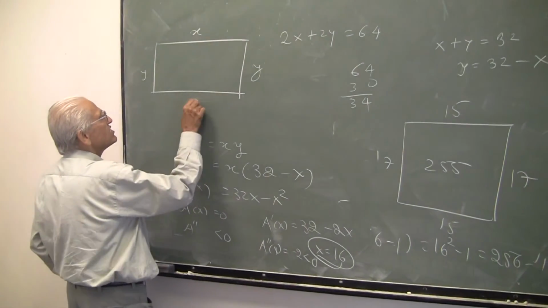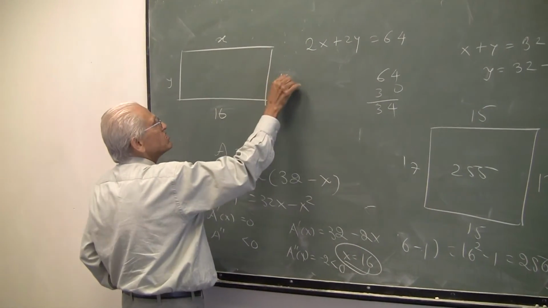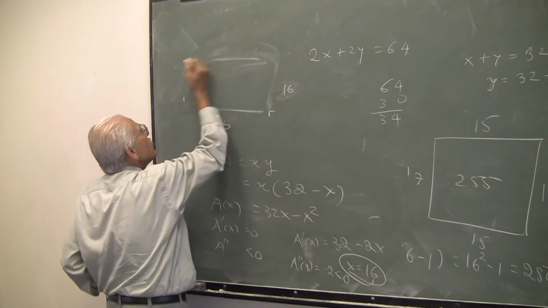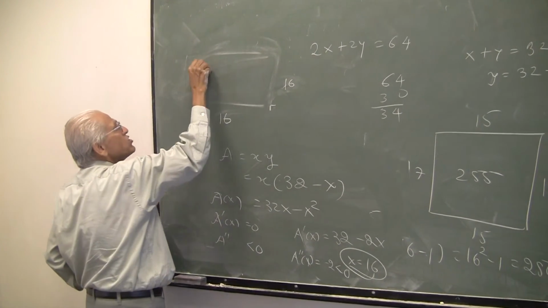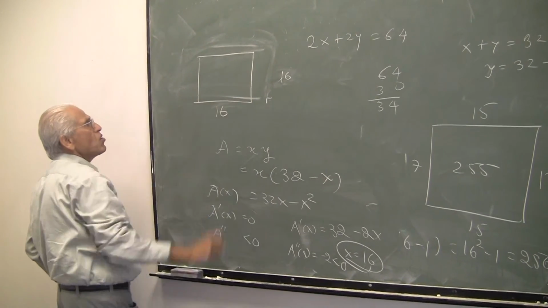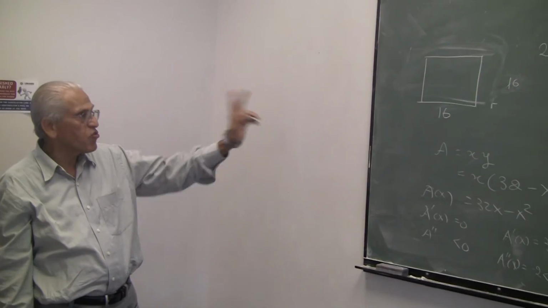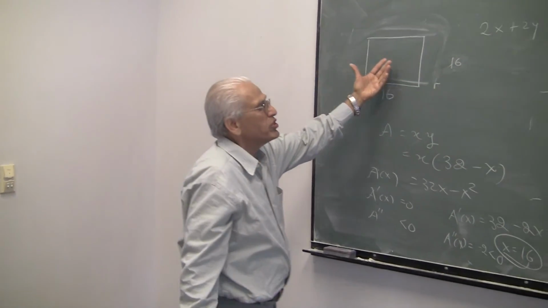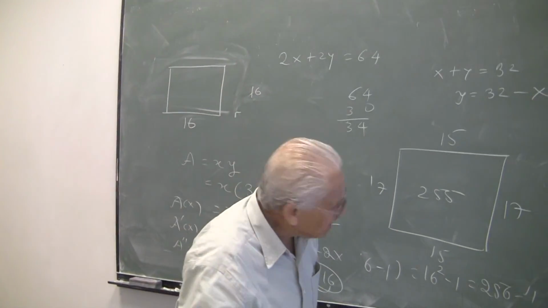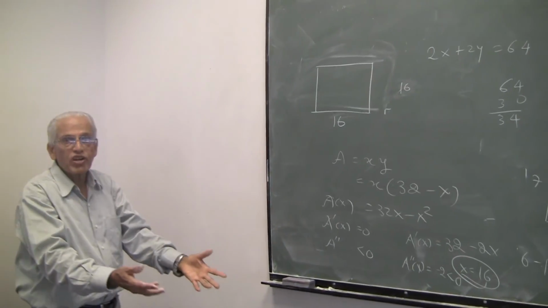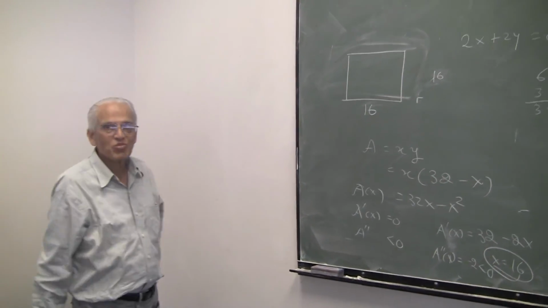Obviously when x is 16, y has to be 16 because their sum is 32. So we have a square. So we have proved a very important theorem in mathematics. For a given perimeter, the maximum area of a rectangle is available when the rectangle turns out to be a square. That's how we use maximum minimum in our day-to-day life. We can now construct some examples and show you how to calculate maximum minimum. I think we can stop now. Okay.